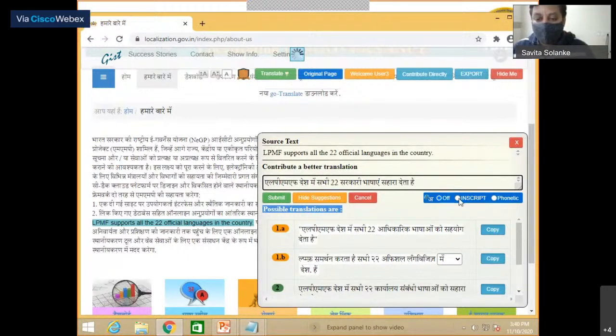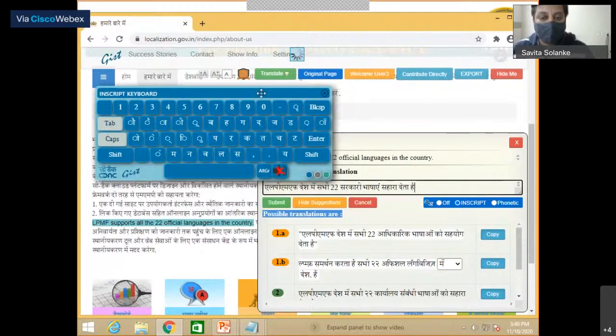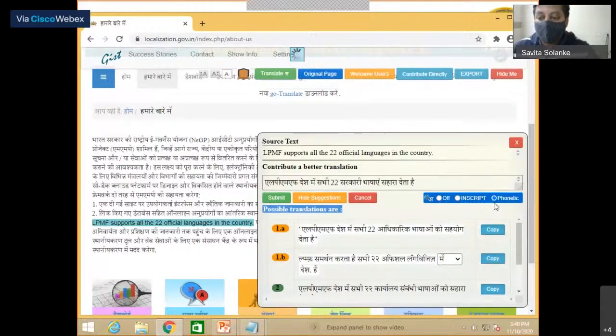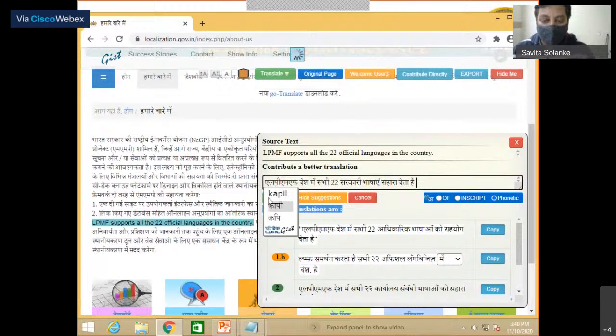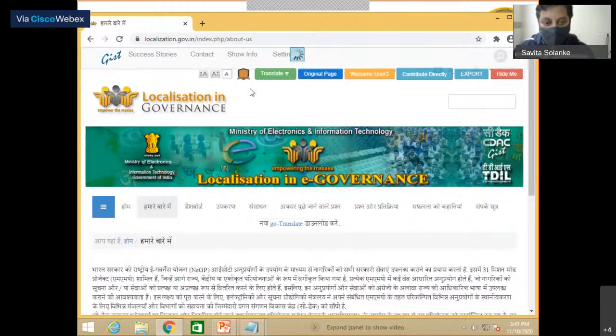There are different keyboards also integrated, like I showed previously in the screen presentation, and user can interact with this. This is a script keyboard. The phonetic typing is also provided, like I am writing my name. So you can see that it also provides the suggestions. Okay, and whatever the appropriate one I can pick up. So this way we have translated most of the website.